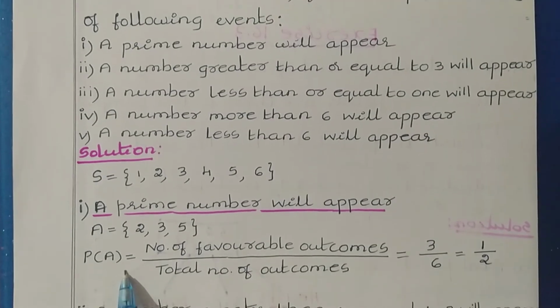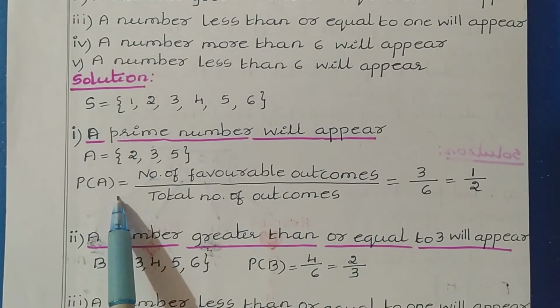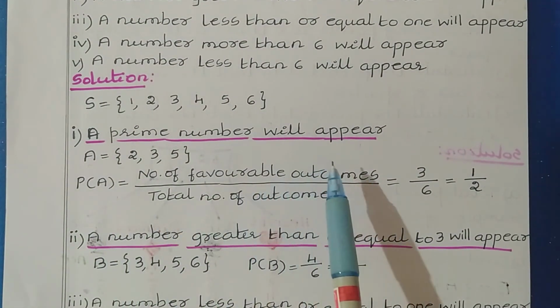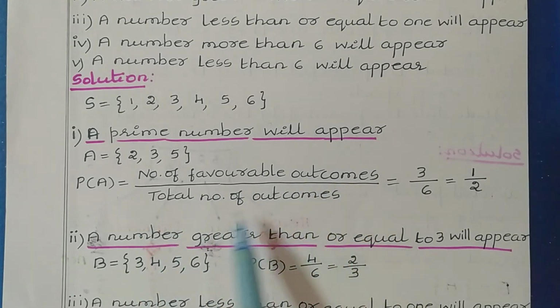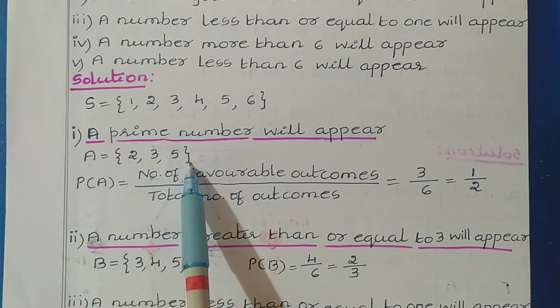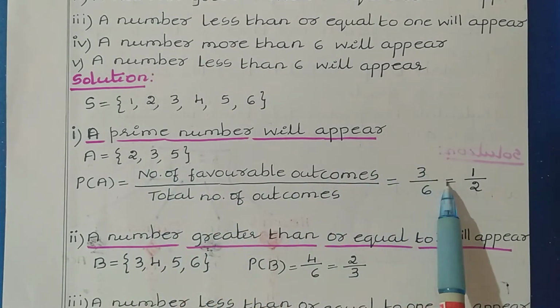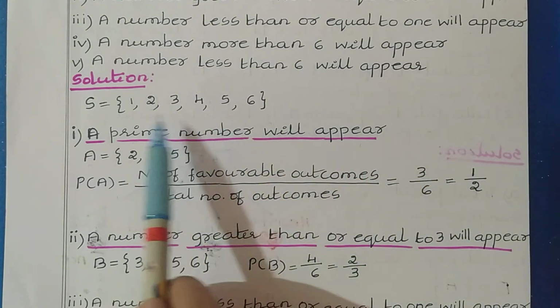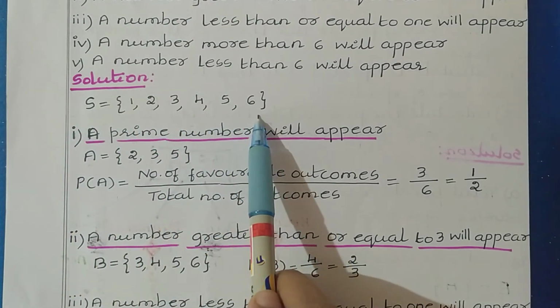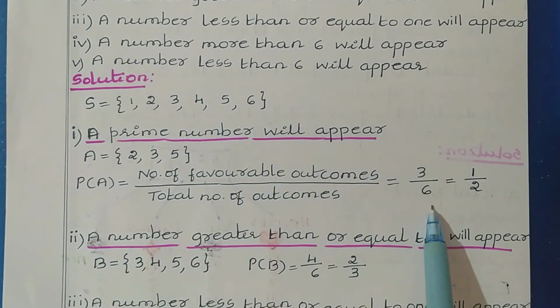Again, to find the probability, we use the same formula: number of favorable outcomes divided by total number of outcomes. For this event we have 3 outcomes, divided by the total of 6 outcomes in this random experiment. 3 by 6 is equal to 1 by 2.